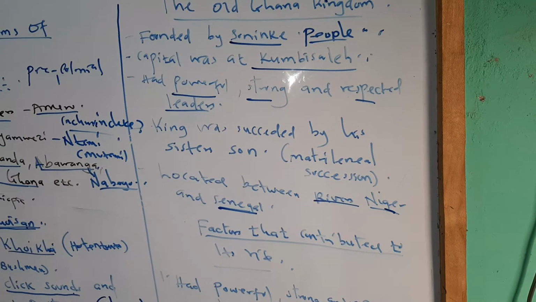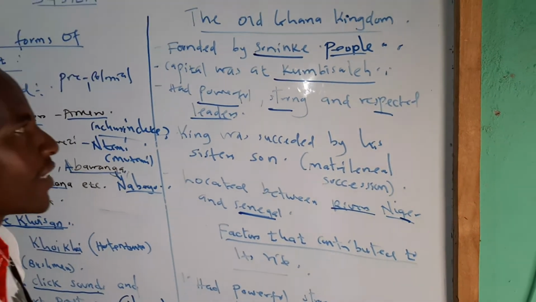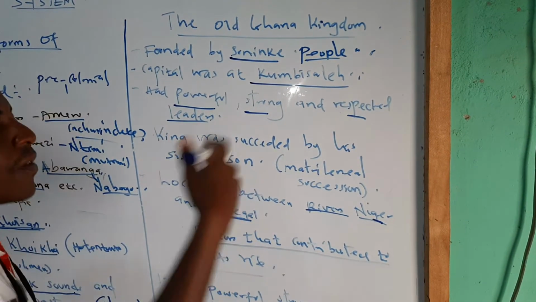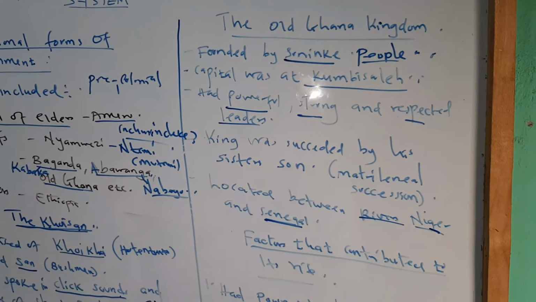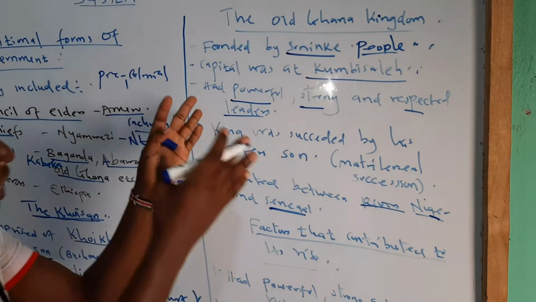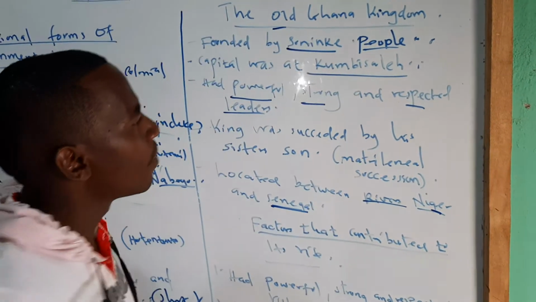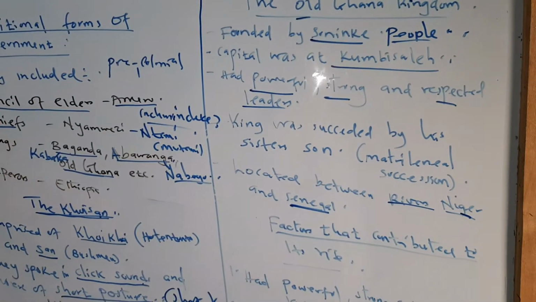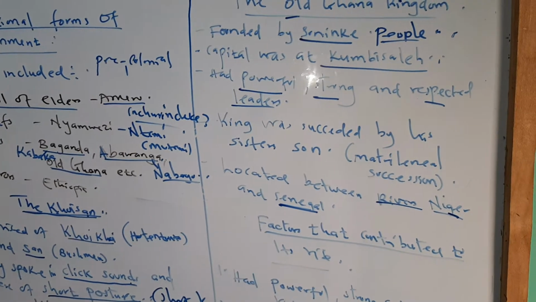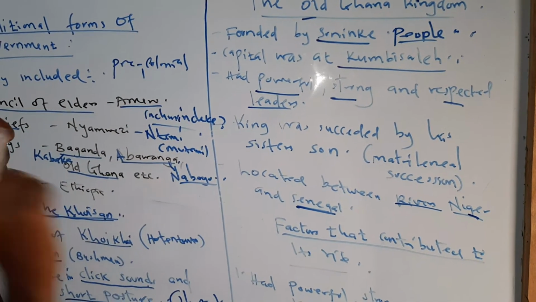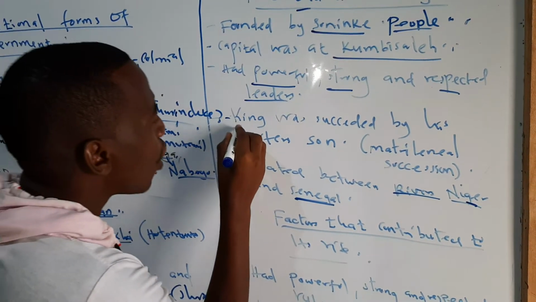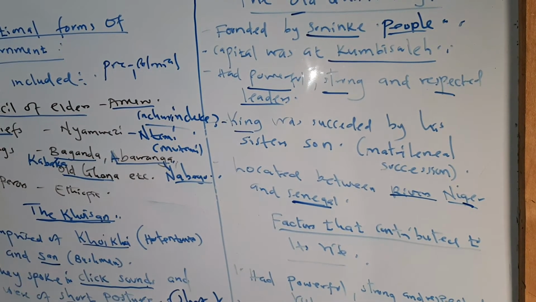If you have powerful and respected leaders, the kingdom will rise and rise and rise because of the strength of the rulers. So the leaders or the rulers of the Old Ghana Kingdom were very successful, respected and powerful.